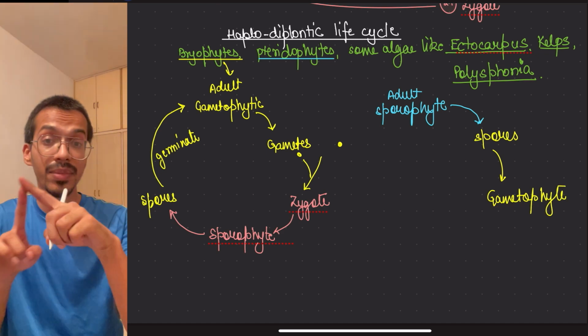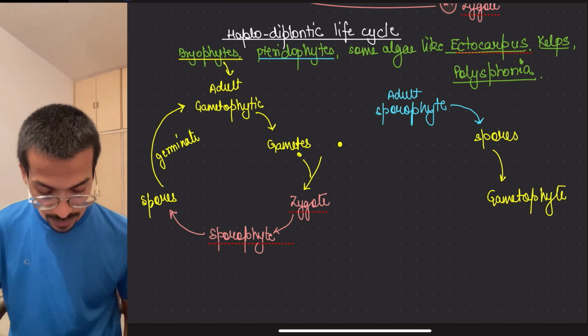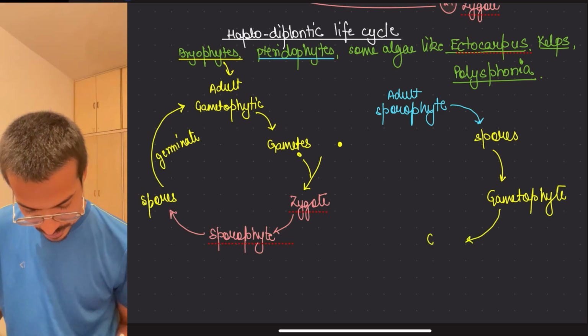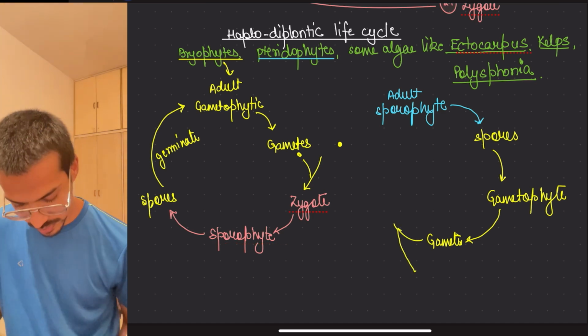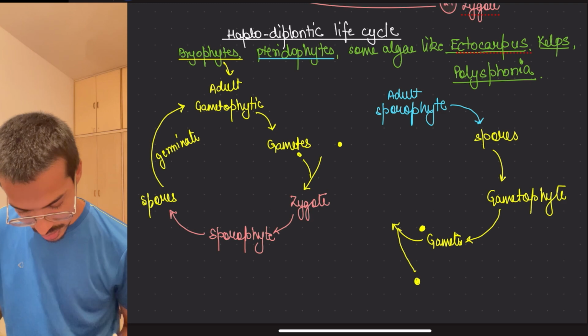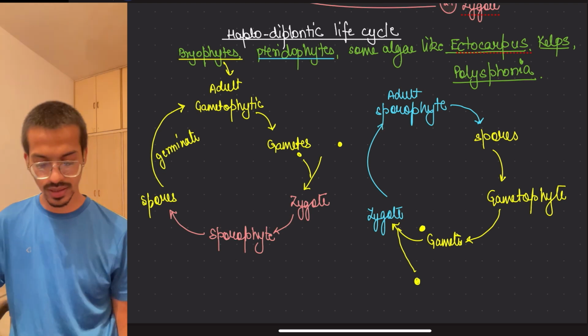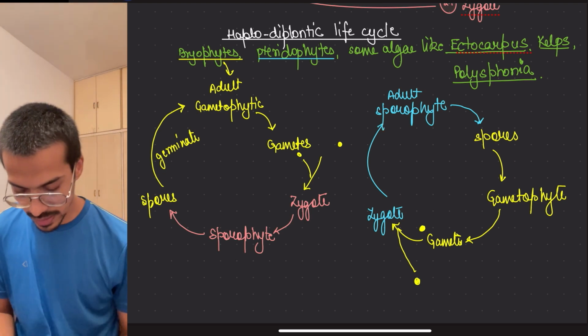You know that their gametophyte could be dioecious or monoecious depending upon. Okay. Then this gametophyte will make gametes. Gametes will fuse and form what? Again it will form zygote. Zygotes will develop into what? Adult. So this is the second one, shown by the pteridophytes.